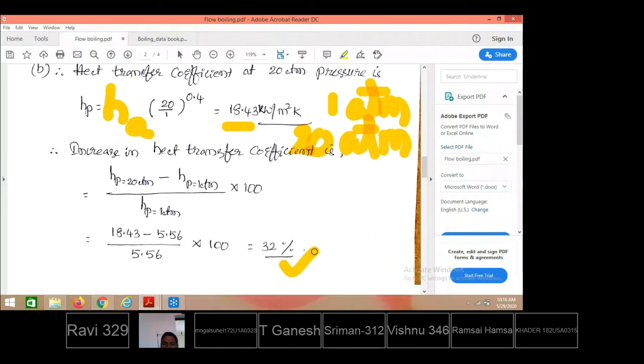Even though the excess temperature maintained between the heating surface and the surrounding saturation liquid is 10 degrees centigrade, upon increasing the pressure value for water, there is a rise in heat transfer coefficient by 32%. This is the meaning. By increasing the pressure acting on the liquid surface from 1 atmospheric pressure to 20 atmospheric pressures, there is an increase in heat transfer coefficient by 32%. That is what is the case.